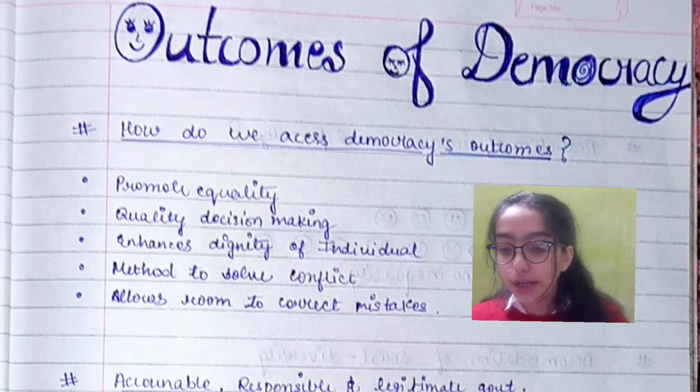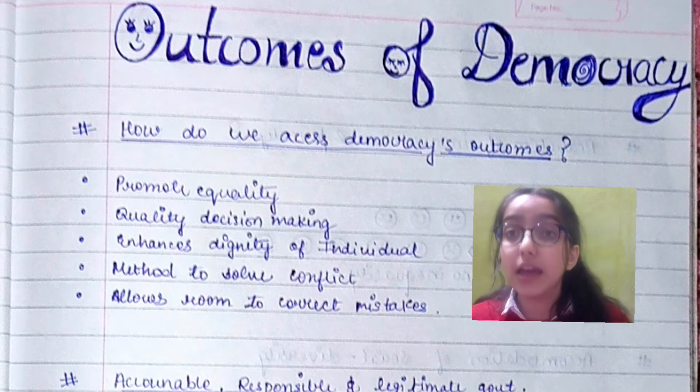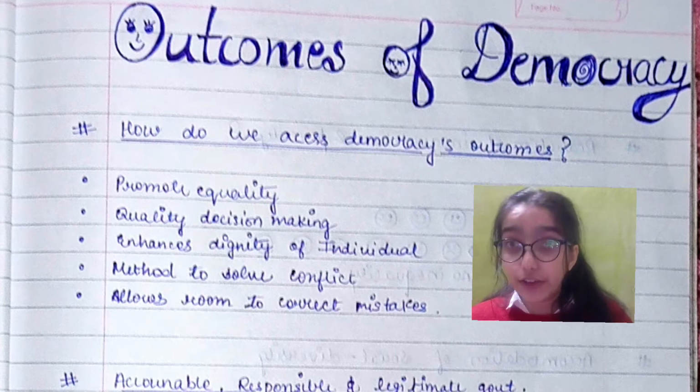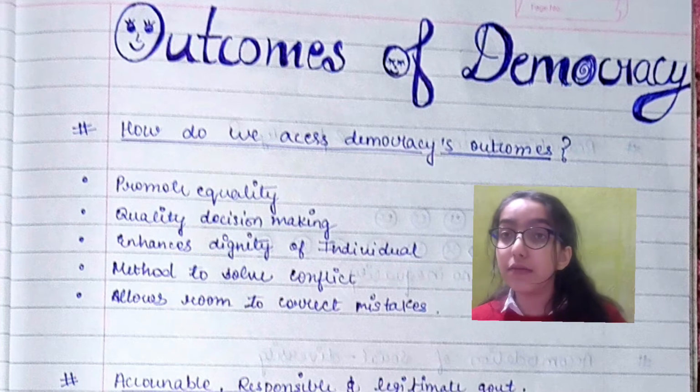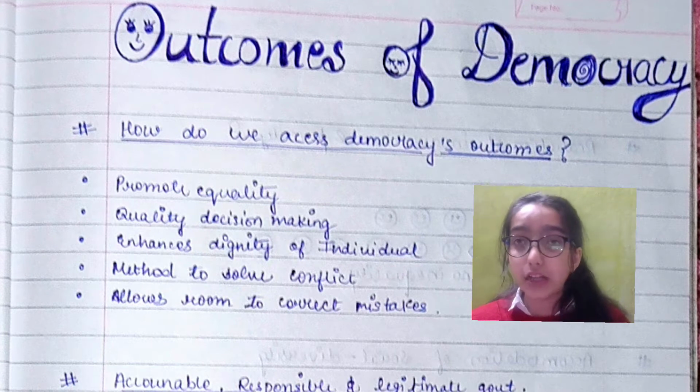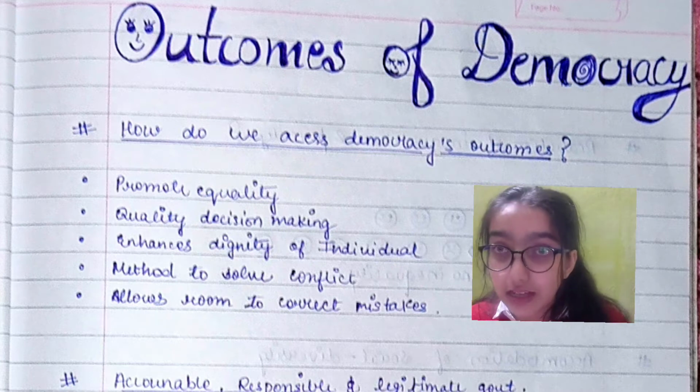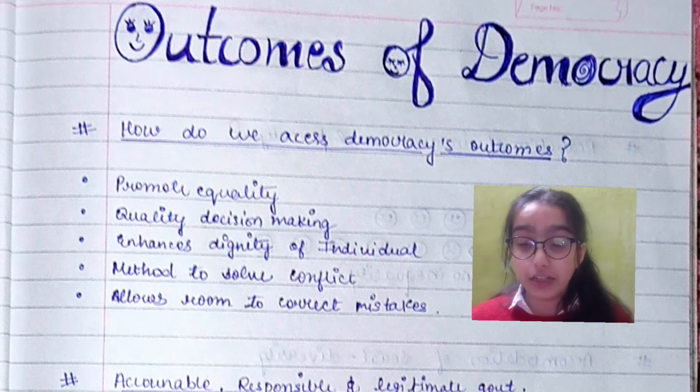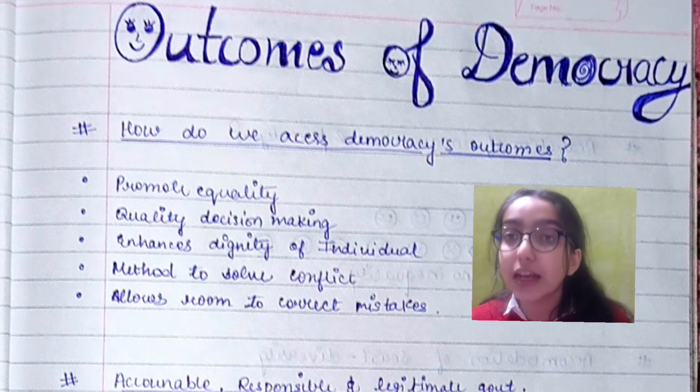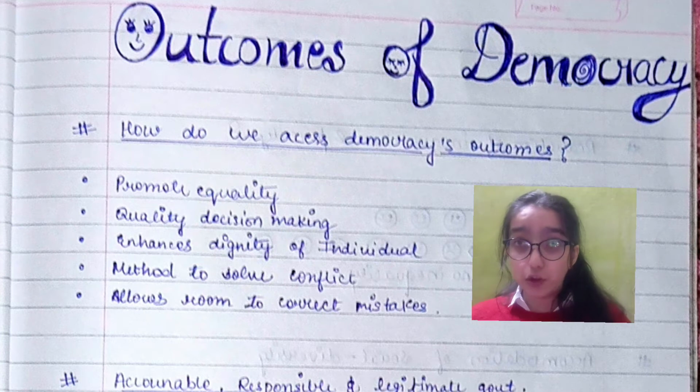Next is quality decision making. Under democracy, every decision made is good and beneficial for everyone in every way. Because in dictatorship or monarchy, decision making is only in the hands of the government, and they are not going to consider the views and opinions of other people. Thus, in democracy, every decision which is made is basically on the basis of people's opinion.